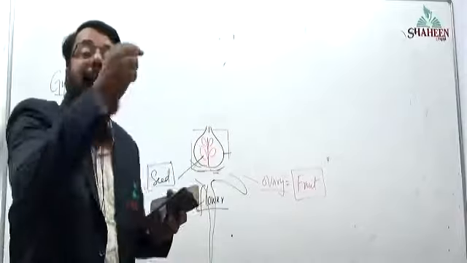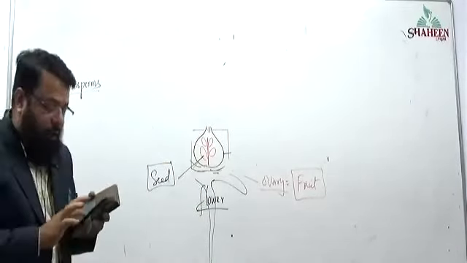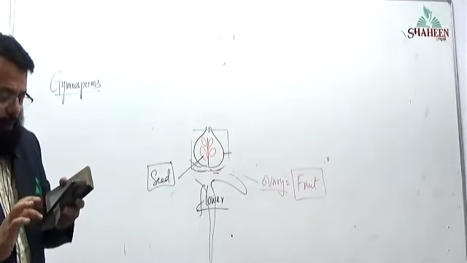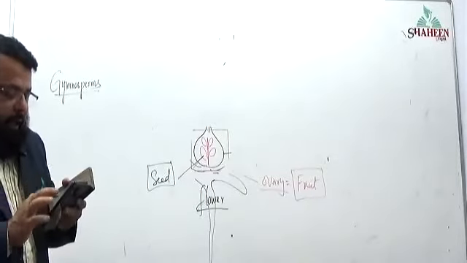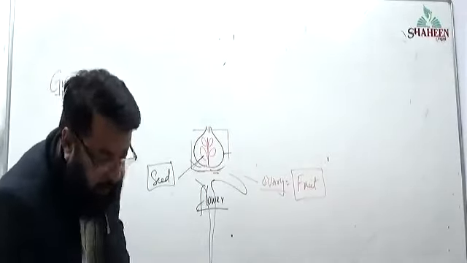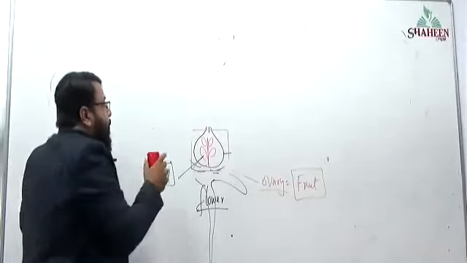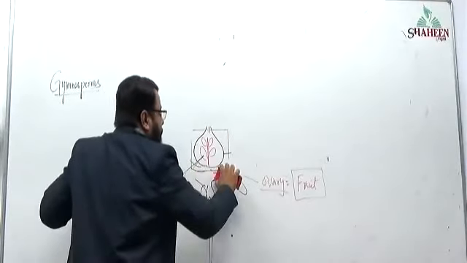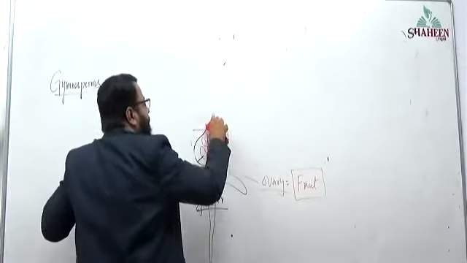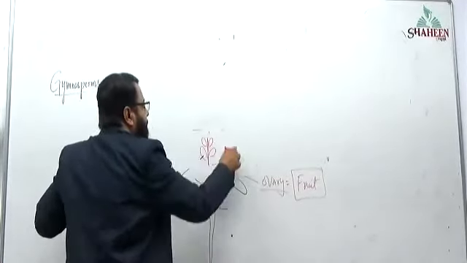Now, but actually we have to start which topic? Gymnosperm. Now, observe here. In this ovary, this fruit, I am going to remove the ovarian wall.